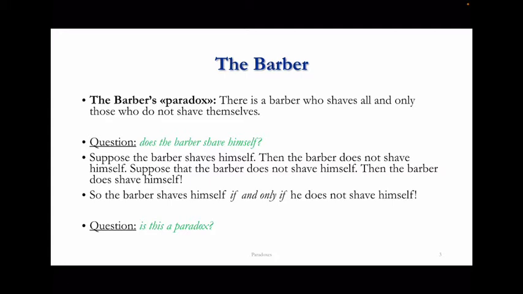And we then have to reason like this: suppose the barber shaves himself, then the barber does not shave himself. On the contrary, suppose that the barber does not shave himself, then the barber does shave himself. So the conclusion is that the barber shaves himself if and only if he does not shave himself. But so we reach this kind of puzzling conclusion. A question I would like to ask you is, do you think this is a paradox, or is it something else?